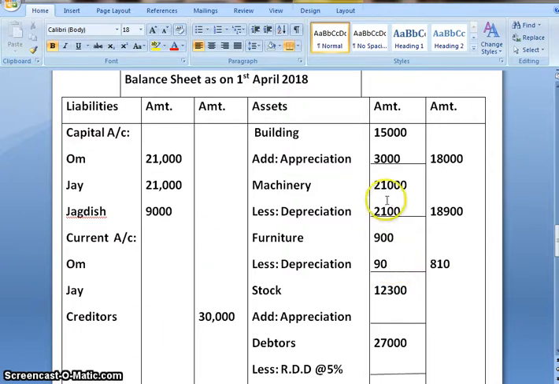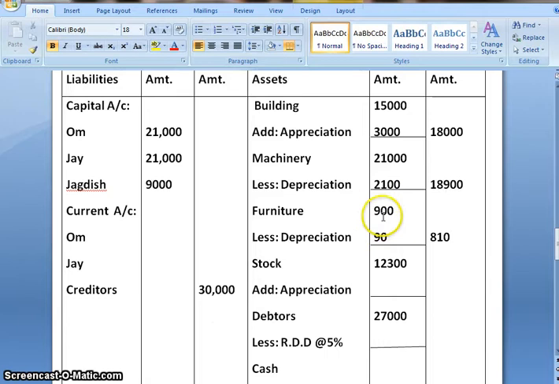So on deducting 2,100 from 21,000, my final amount in the outer column is 18,900, and for furniture 900 minus 90 gives me 810.